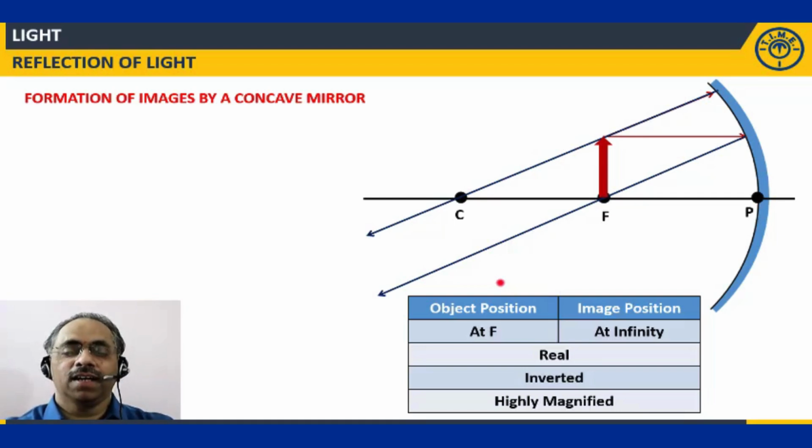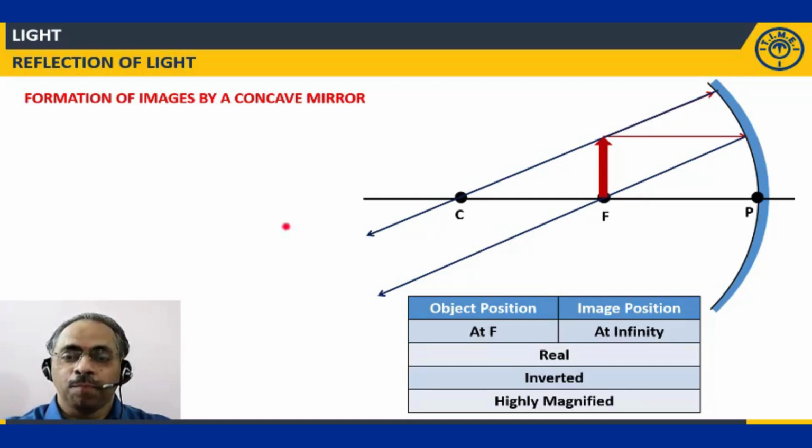Coming to the size of the image: magnified, equal in size, or diminished. So these are the 3 points we generally focus on when we talk about the nature of the images. With respect to position, where is the image? Is it at F? Is it between F and C? Or is it beyond C? Or is it at infinity?